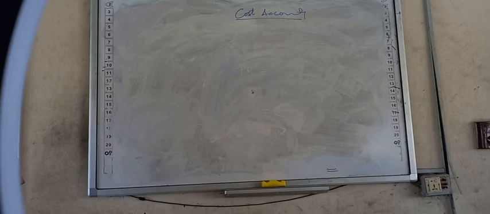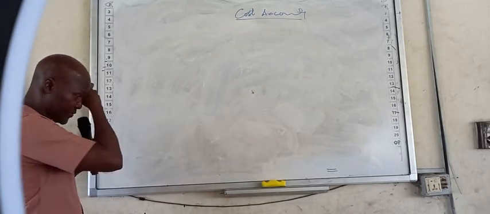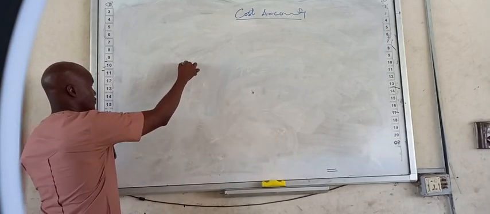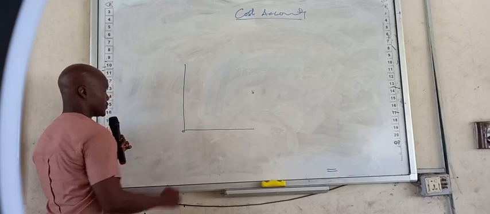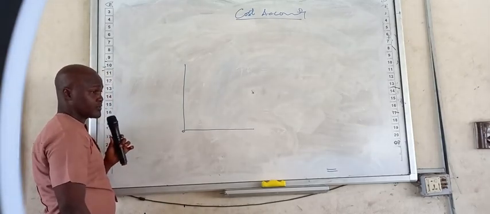So can you drop your pen? You need to look at the board so that you can draw the graph yourself. Are we on the same page?